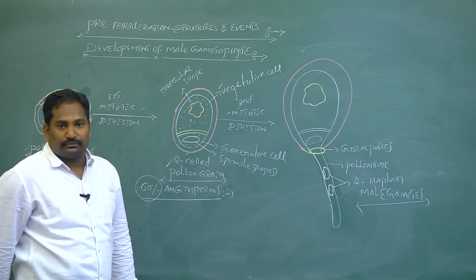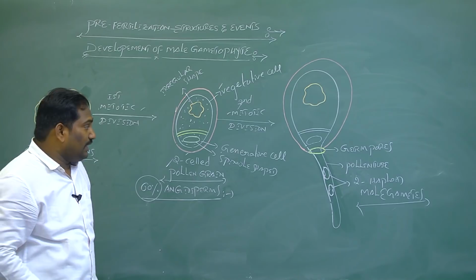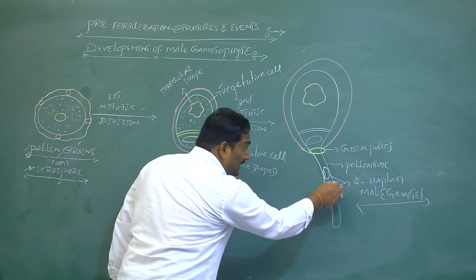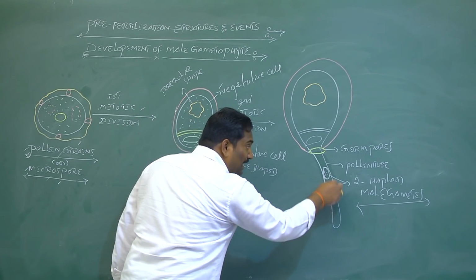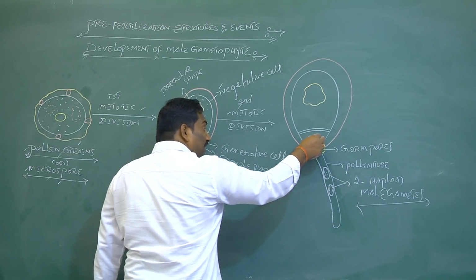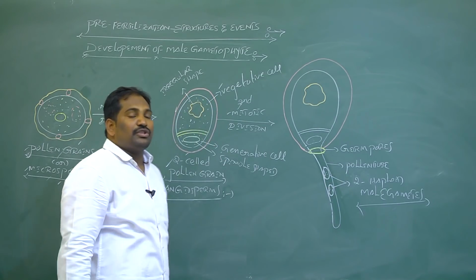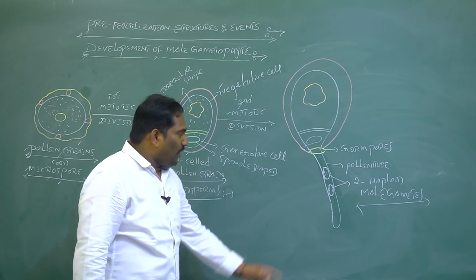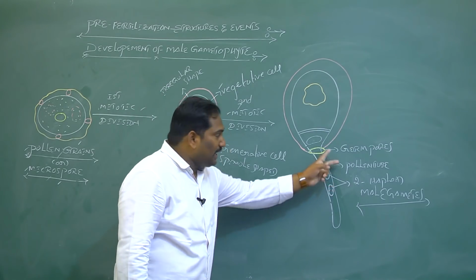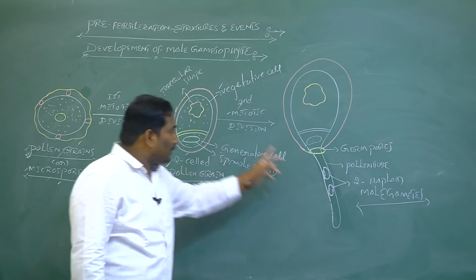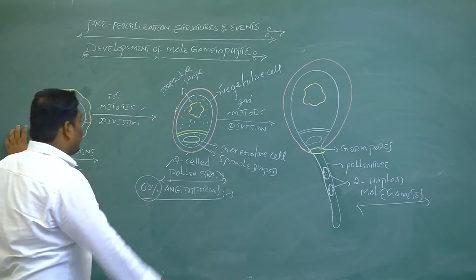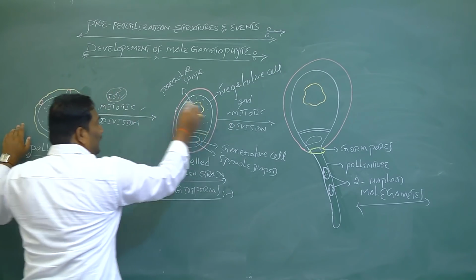Third question: which is the mother cell for male gametes? The generative cell or generative nucleus. Formation of 2 haploid male gametes in a pollen tube from a microspore requires 2 mitotic divisions.